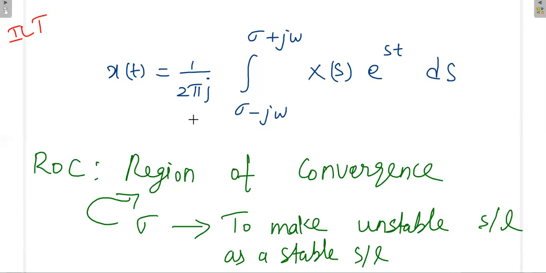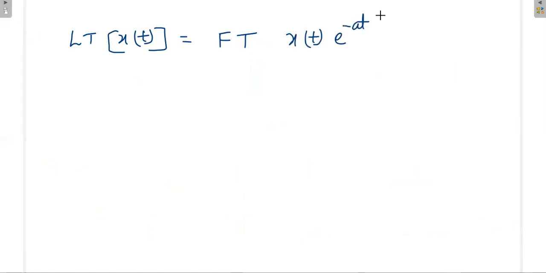Then the Laplace transform of x of t we can also write as the Fourier transform of x of t e power minus sigma t. Why are we writing it like this?